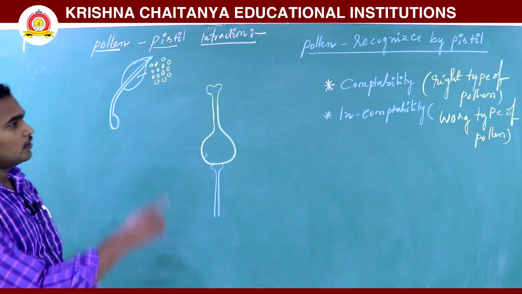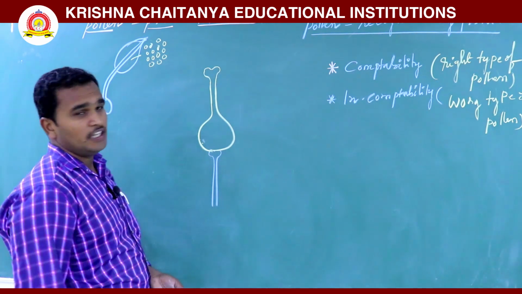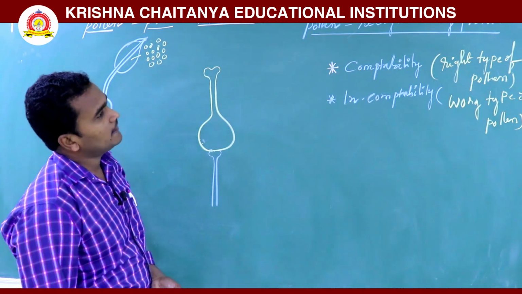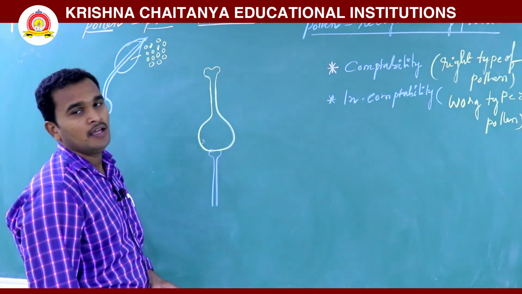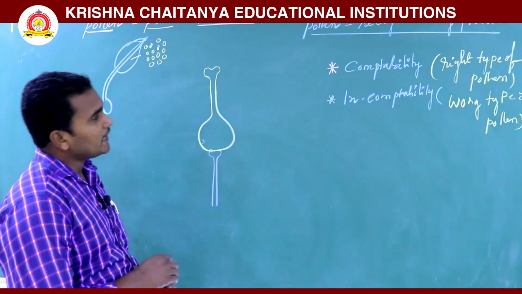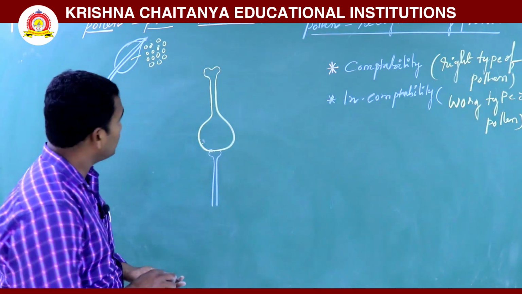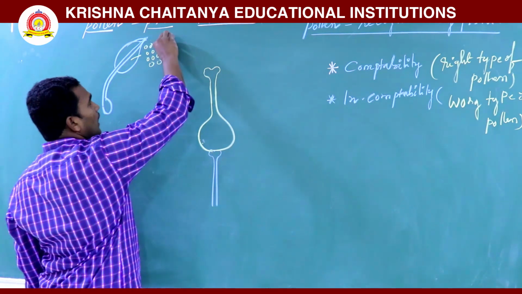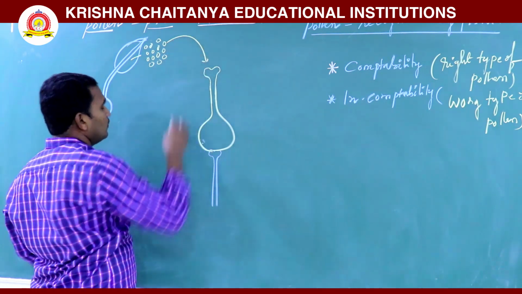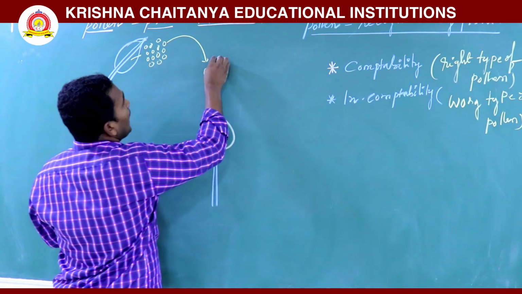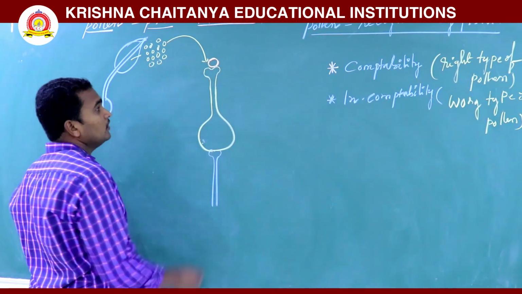Now we will discuss these. Pollen recognized by the pistil has two types: compatibility and incompatibility. The pollen grain is transferred from anther to stigma, and the pollen is accepted by the pistil.